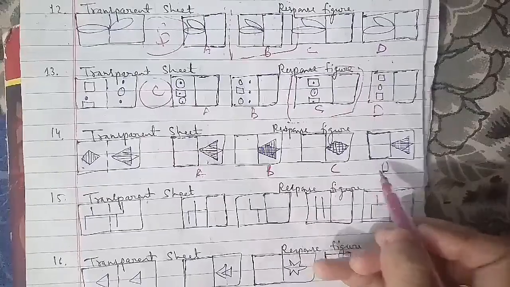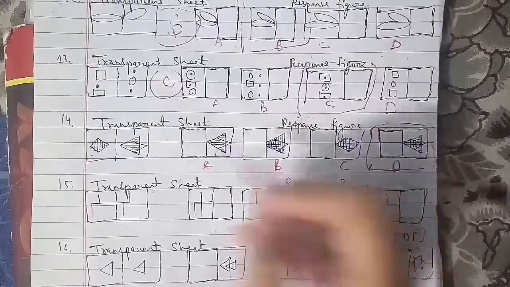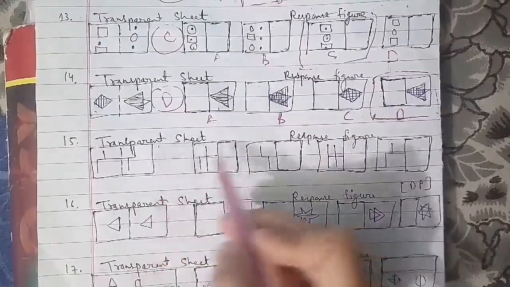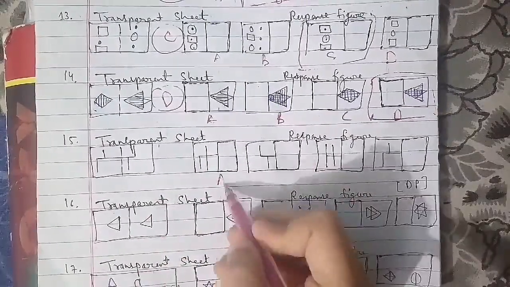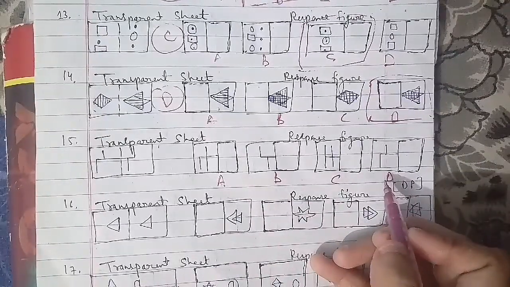Another question we'll talk about, that is the 15th question of the session here. Transparent sheet and the response figure, which are figures A, B, C and D. On the same basis, we have to find out the figure which we have as an answer, and it is figure C. It will be the right answer for this question as well.